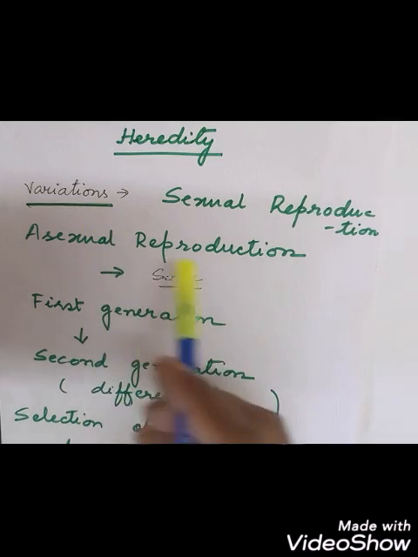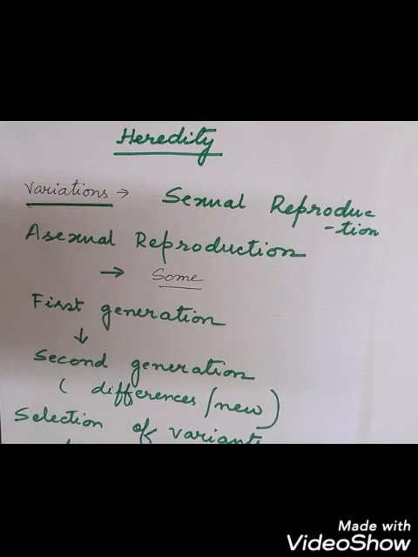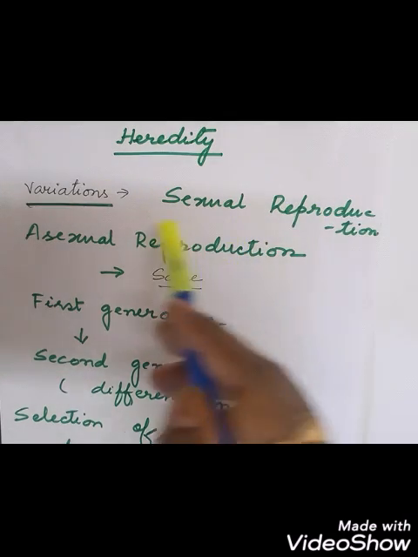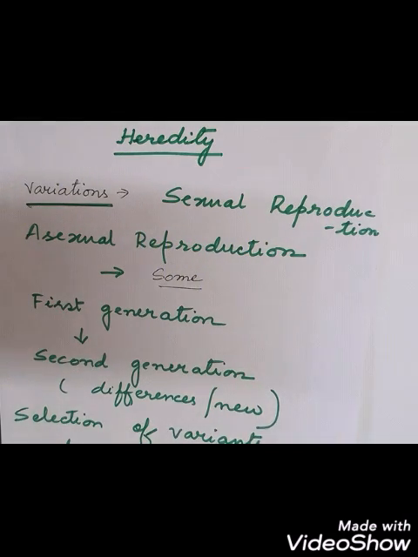So this fertilization during sexual reproduction leads to what? Variation. Because we get various types of characteristics. Similar characteristics also we will get, and we will get dissimilar characteristics also.